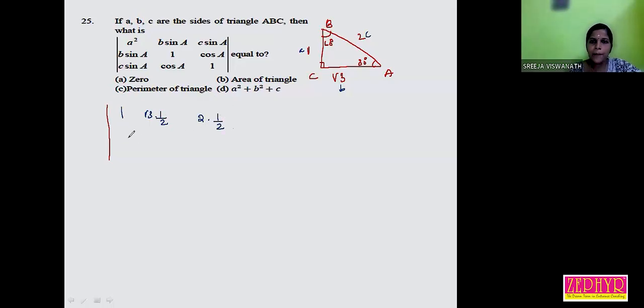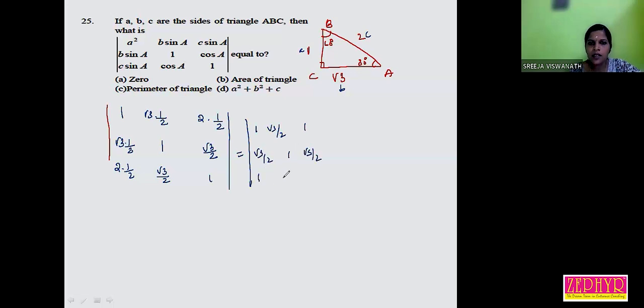B sin A, here b is root 3, sin A is 1 by 2. Root 3 into 1 by 2. Then 1. Cos A, cos 30, root 3 by 2. C sin A: c is here 2, sin A 1 by 2. Cos A, that is cos 30, root 3 by 2. And 1. Now you can open the determinant and find the value. What is the answer?